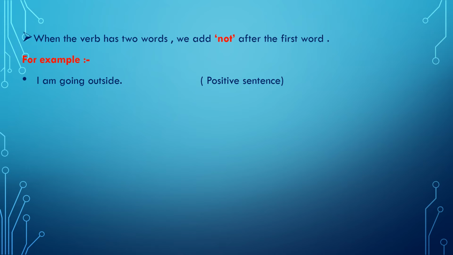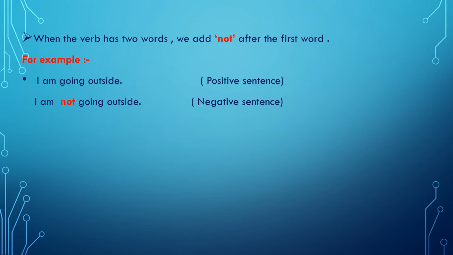So we will write it as, I am not going outside. I repeat, when the verb has two words, we simply add not after the first word, as given in the example. Like, I am going outside. It is a positive sentence, but when we convert it into a negative sentence, we will write it as, I am not going outside.